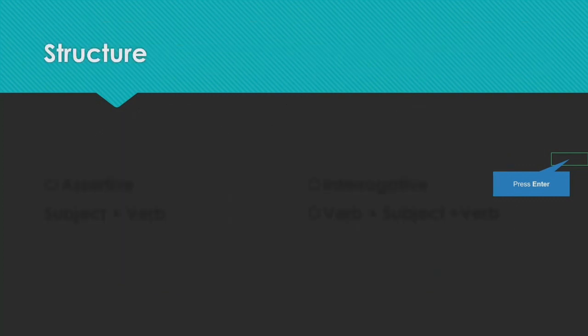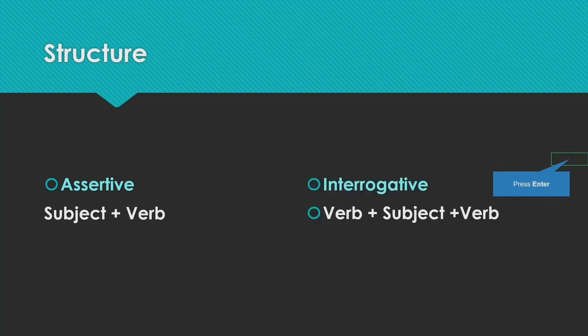Okay, so now the structure again I am just reminding you: assertive sentence is subject plus verb, and the structure of interrogative is verb plus subject plus verb. So please follow it while converting from assertive to interrogative and interrogative to assertive. So now let us see the rules.